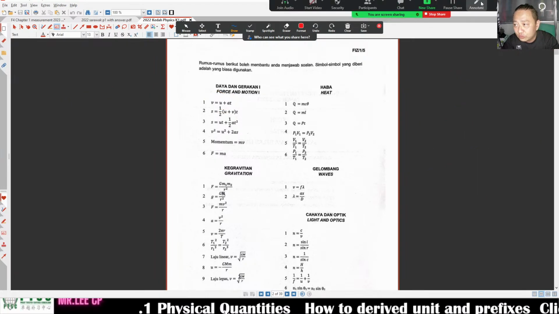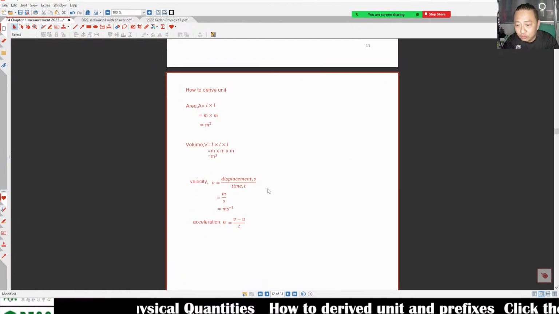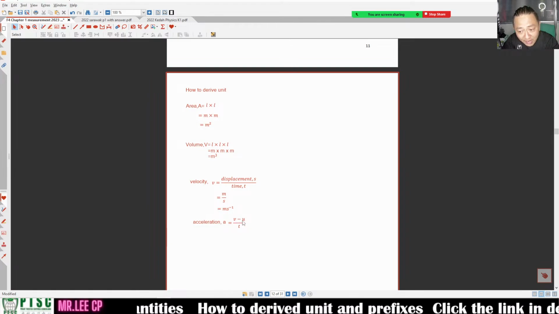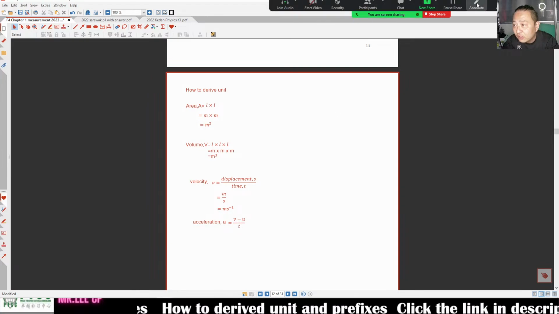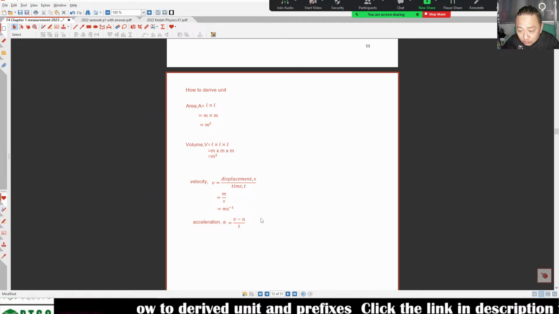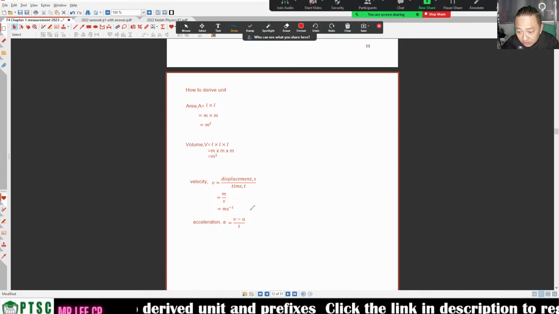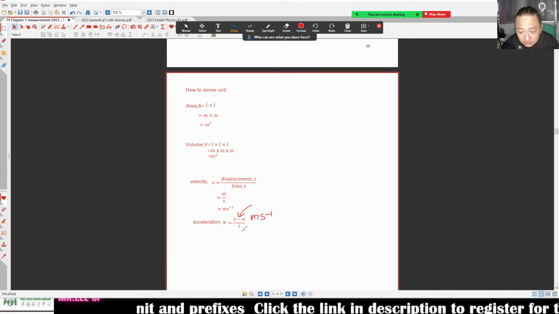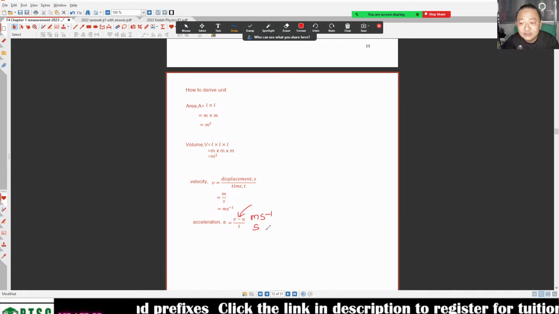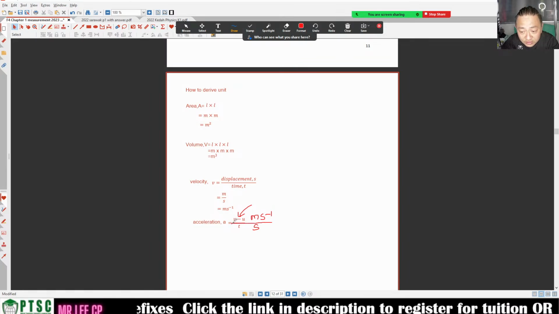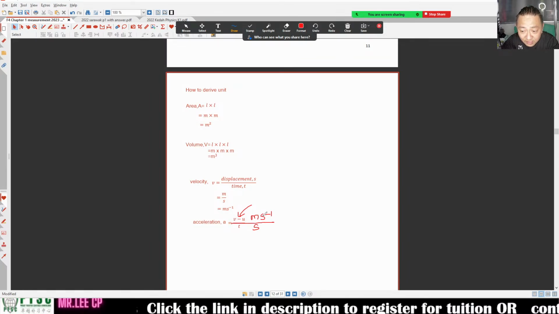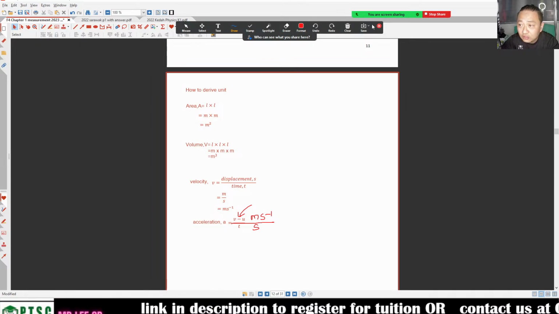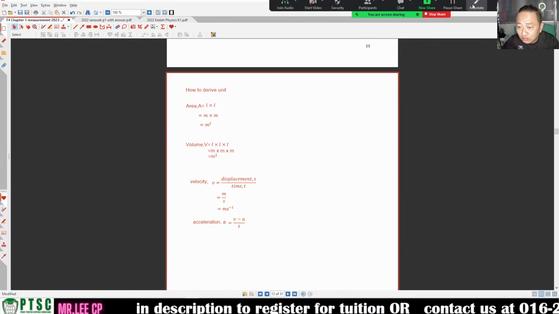So I have told you how the unit comes from. The unit comes from V minus U divided by T. Now we know that this unit here will be equivalent to velocity, which is ms minus 1. This unit will be in second. So you got over here ms minus 1 and then over s again. So the unit will be equivalent to